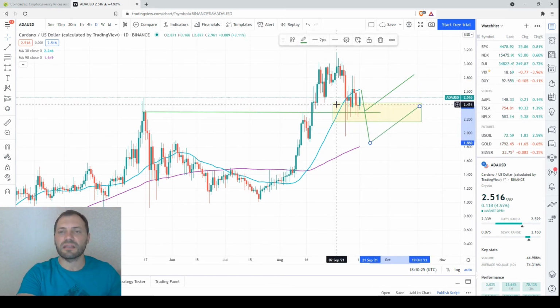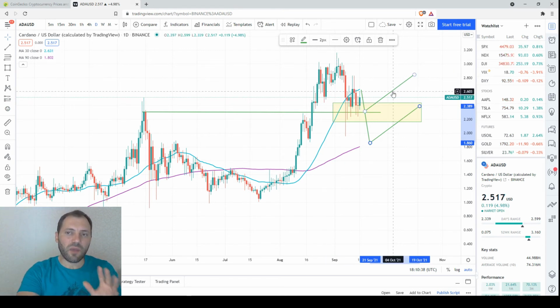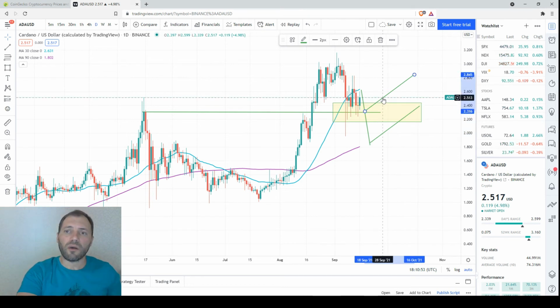Of course, the price can just start to consolidate, but in my view it is more likely that we see some kind of price rebound in the near future. So that's why I would recommend to analyze the shorter time frames, because there are some, let's say, ascending channel, there probably, or bullish or bearish signals, and then we can figure out which scenario is more likely in the daily chart, in the weekly chart.